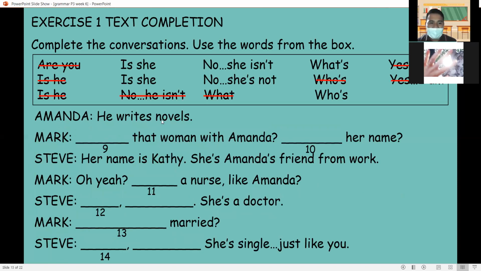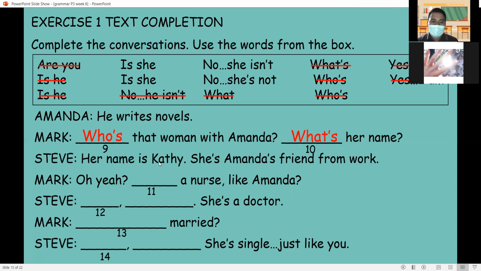Amanda, he writes novels. Mark, blank that woman with Amanda. We are asking for a person. So the answer is who's? Who's that woman with Amanda? Blank her name. We are asking about information. So the answer is what's her name?